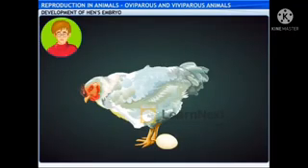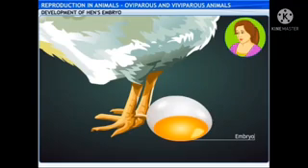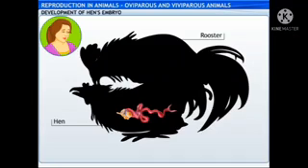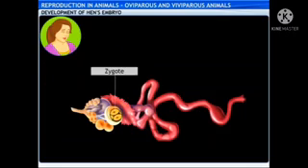So the chick is inside the egg that the hen lays? Yes. However, the chick inside the egg is not fully developed yet. It's only the embryo. The rooster, that is a male hen, mates with the hen and releases sperms. The sperm fertilizes the egg in the hen and forms a zygote.